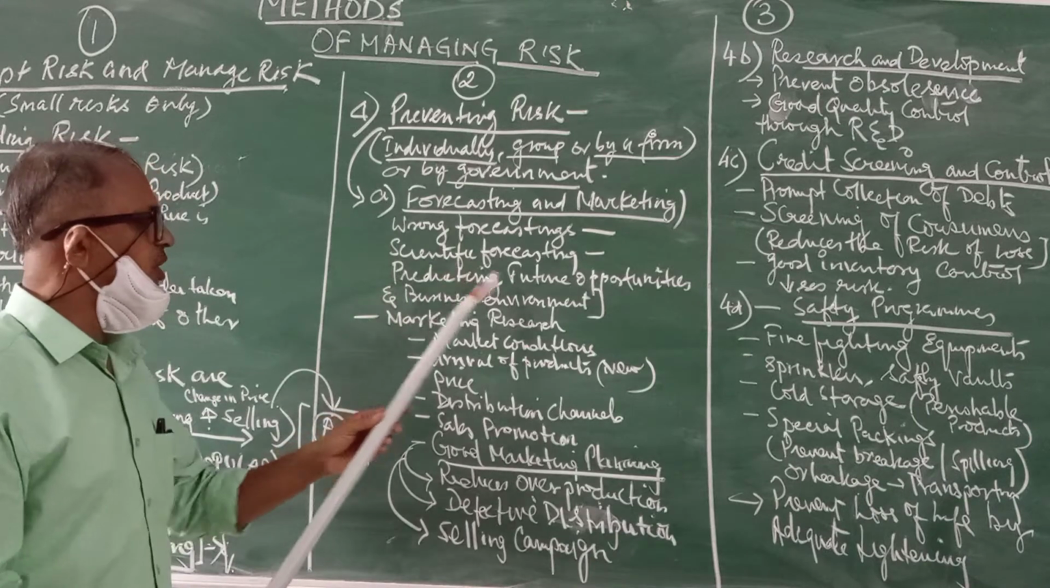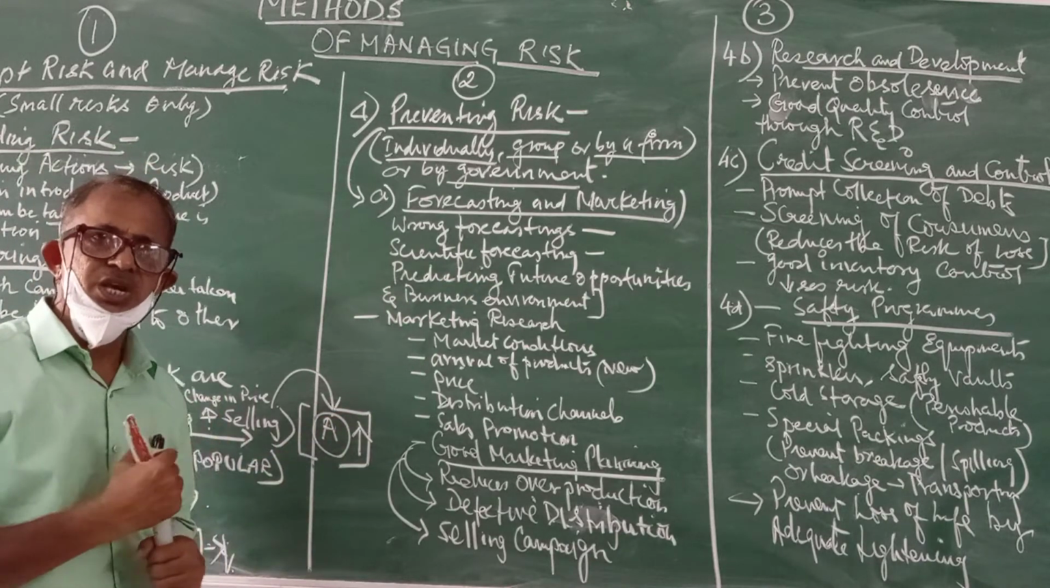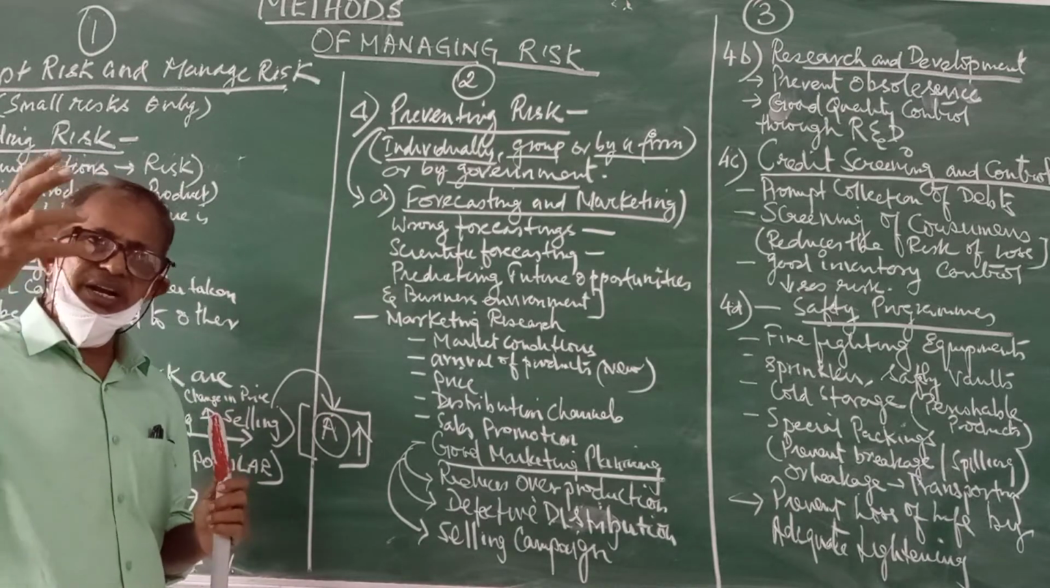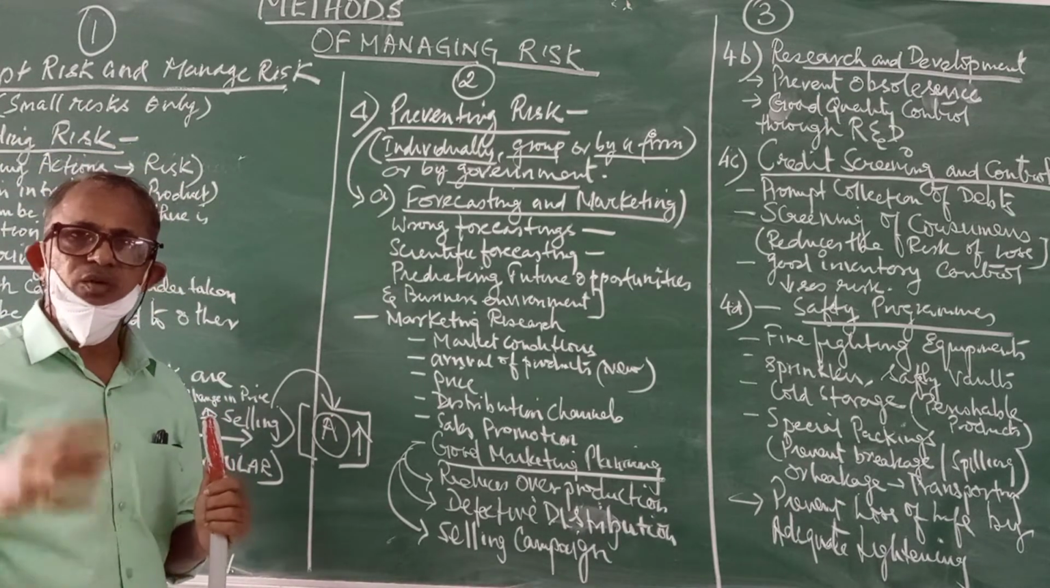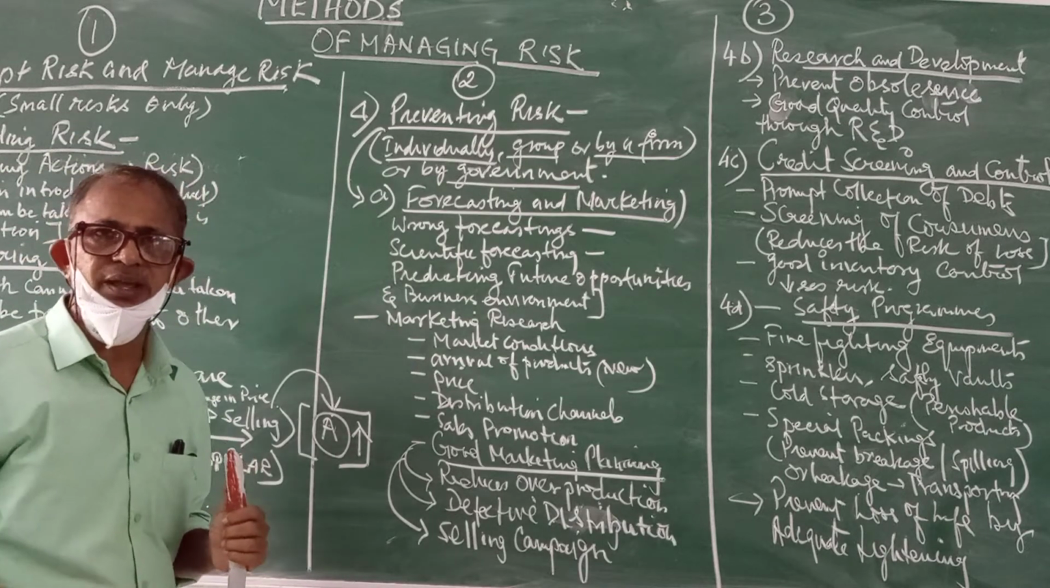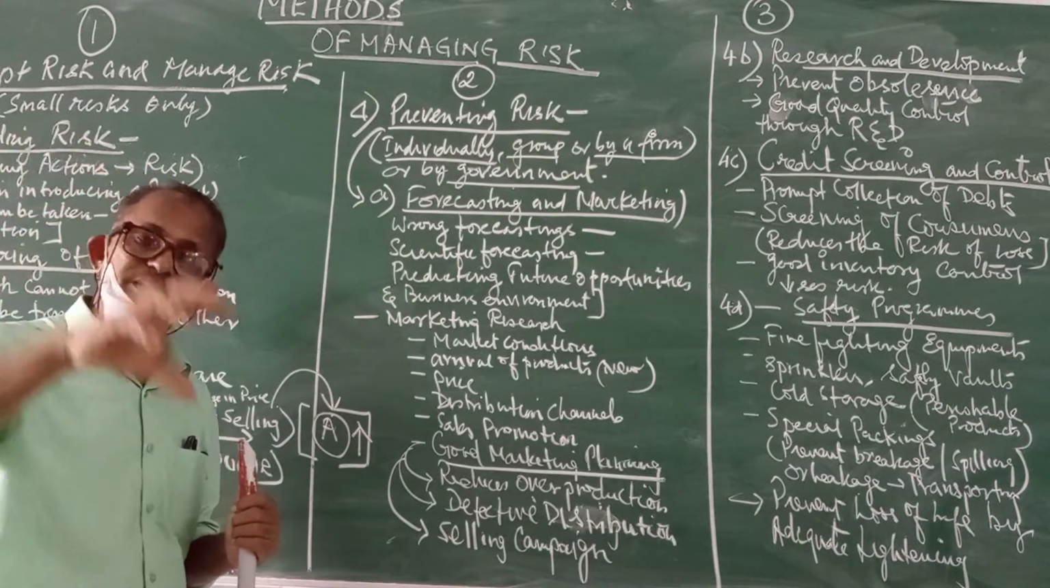Then scientific forecasting. Scientific forecasting means there would be a team in an organization which would say, okay, what kind of products should be brought in, what is the use of the product, how it would be helpful to the society, how it would be safe for the environment.